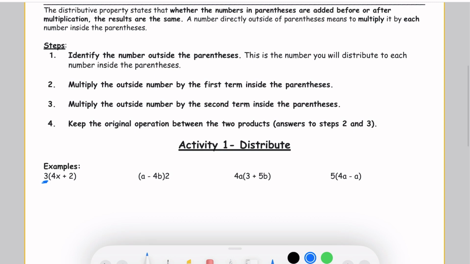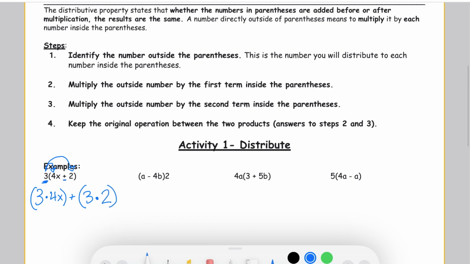So what that means, I want you to draw an arrow from the 3 to the 4x, and then an arrow from the 3 to the 2. All of the terms, the ones separated by the plus and minus, need to be multiplied by the number outside of the parentheses. So how I might write this is 3 times 4x. I'm multiplying it by that first term, and then I keep the same sign that's here, which is a plus, and then I'm going to multiply 3 times the second term, which is 2. And then I'm going to simplify.